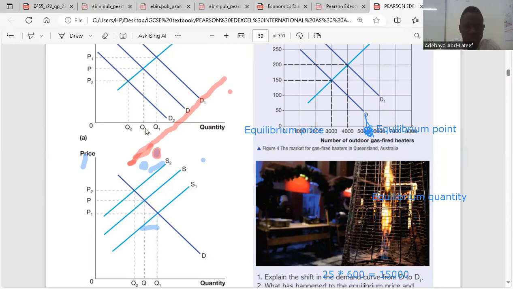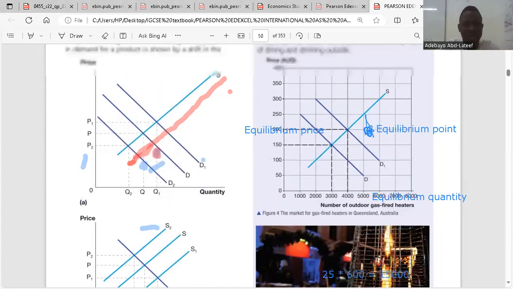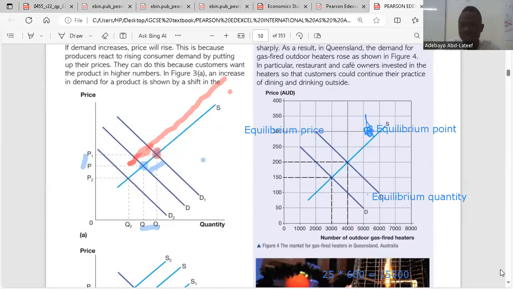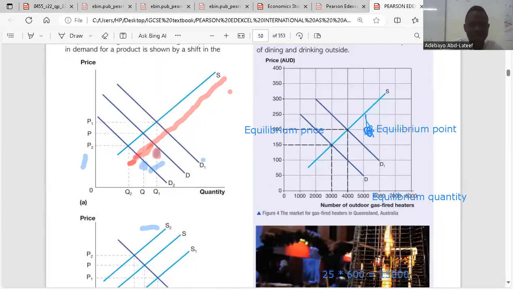Let's say we have the equilibrium here. As soon as the price increases and we have a new equilibrium, there's an increase in the supply curve from S to S1. The new equilibrium price will be at P2. Why? Because at that point in time, there's excess supply in the market, and when there's excess supply in the market, there's going to be a fall in the price of the products. So that will make our price fall from P to P2.